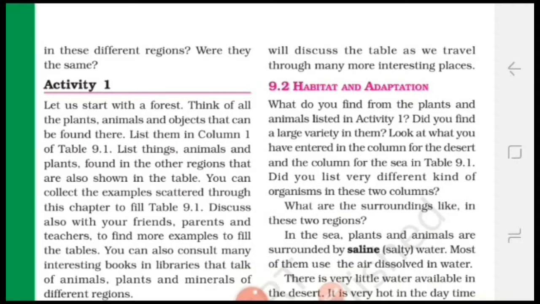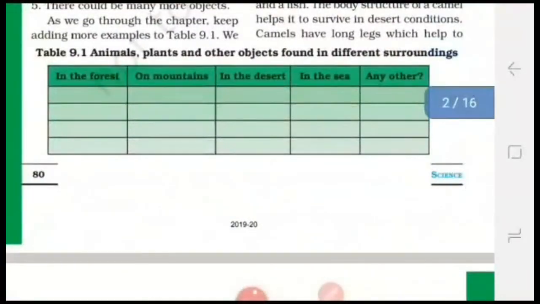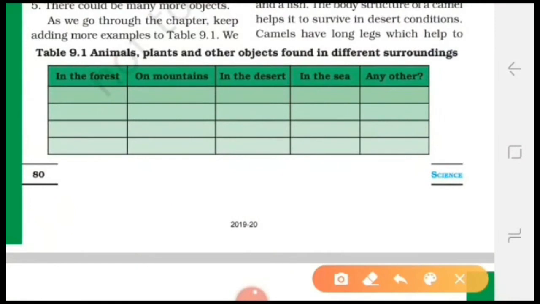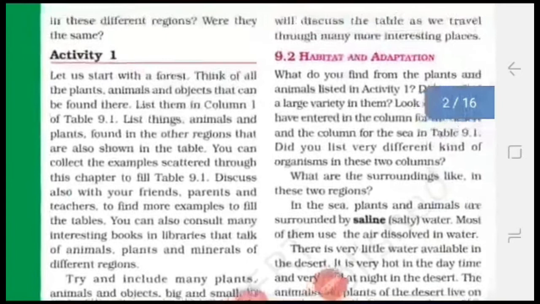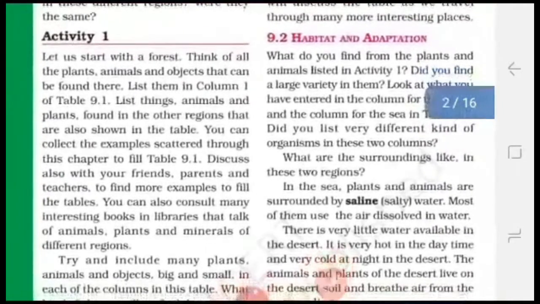Now let us see activity 1. In this activity you have to collect plants, animals and other objects that are found in the forest, on mountains, in the desert, in the sea or any other places. Then you will observe that they are different from each other and the surroundings of these regions are also different from each other. Now let us see the next topic, habitat and adaptation.